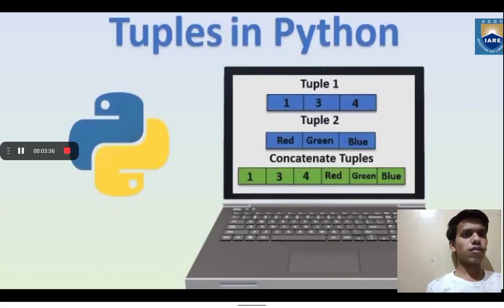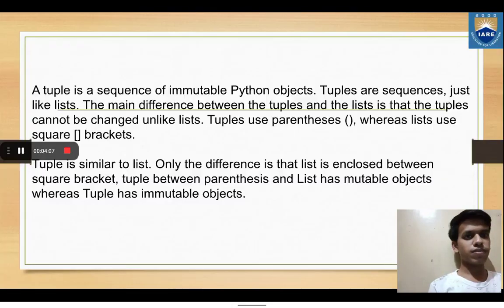Now let's see what are tuples in Python. A tuple is a Python sequence which stores a group of elements or items. Tuples are similar to list, but the main difference is tuples are immutable, whereas list is mutable. Since tuples are immutable, once we create a tuple, we cannot modify its element. Hence, we cannot perform operations like append, extend, insert, remove, pop, and clear on tuples. Tuples are generally used to store data which should not be modified and retrieve the data on demand.